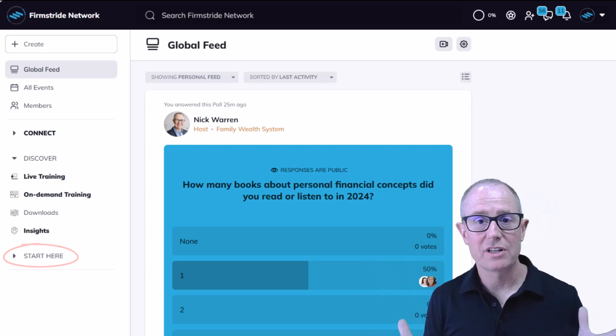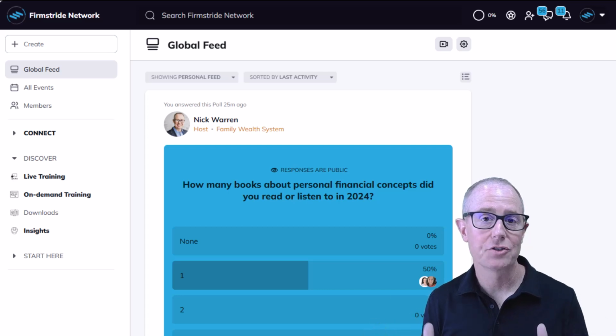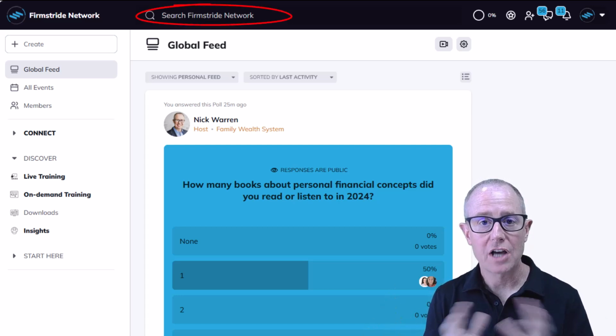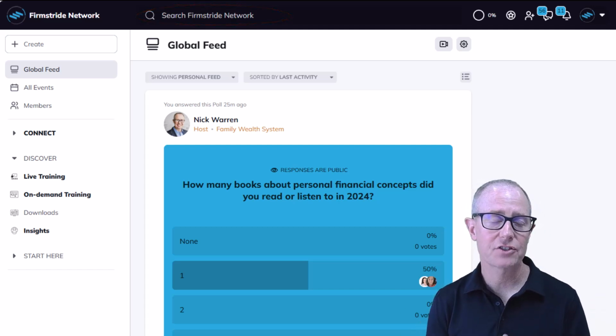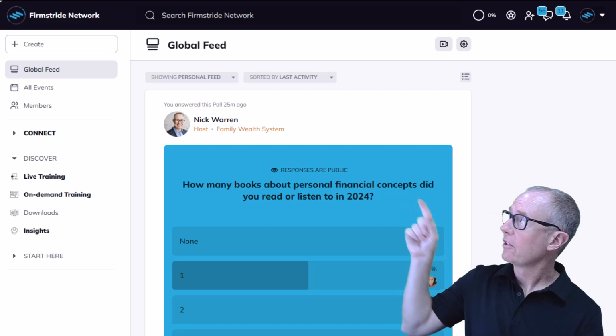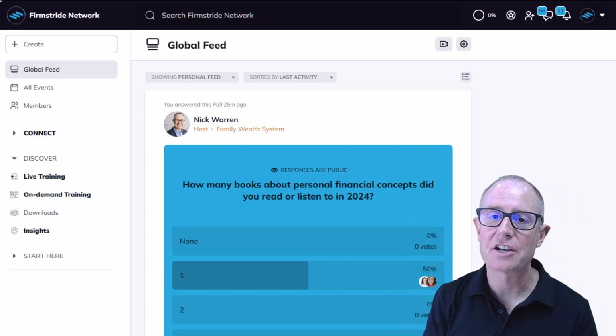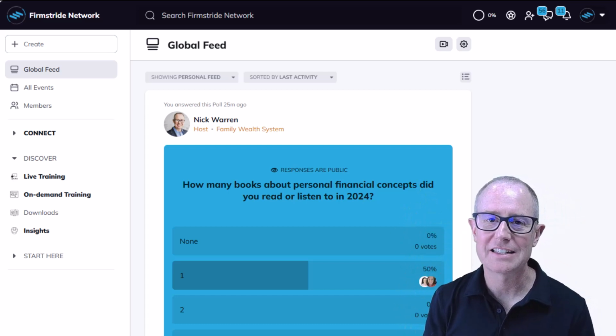Now, the community is pretty easy to navigate, and one of the best features is search. You can search for topics, you can search for people, you can search for upcoming classes, all kinds of things. In fact, search is one of the secret navigational elements that people get to take advantage of, with the little search bar up there.